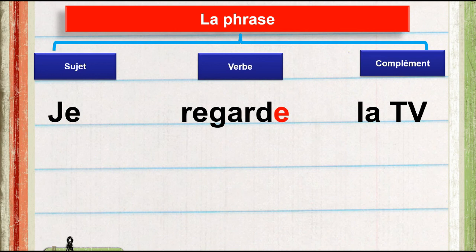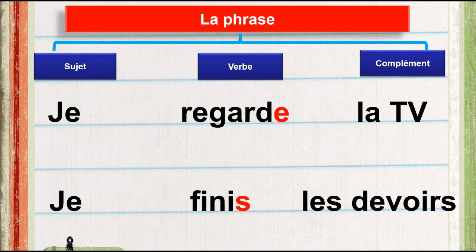After that, the verb, like regarde, je regarde, Muhammad regarde, any name. Then the complément is the object. So I have je finis le devoir, meaning I finish the homework. Look, the verb is changed. Here the first one is ending by e, and the second one is ending by es or is. Why that?